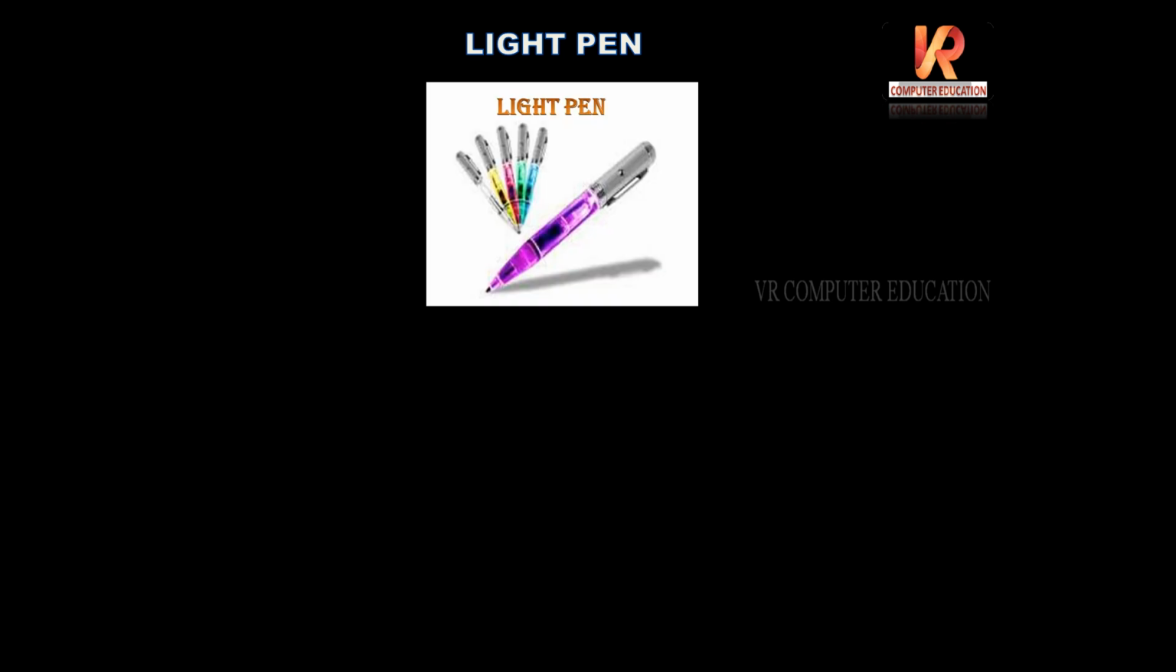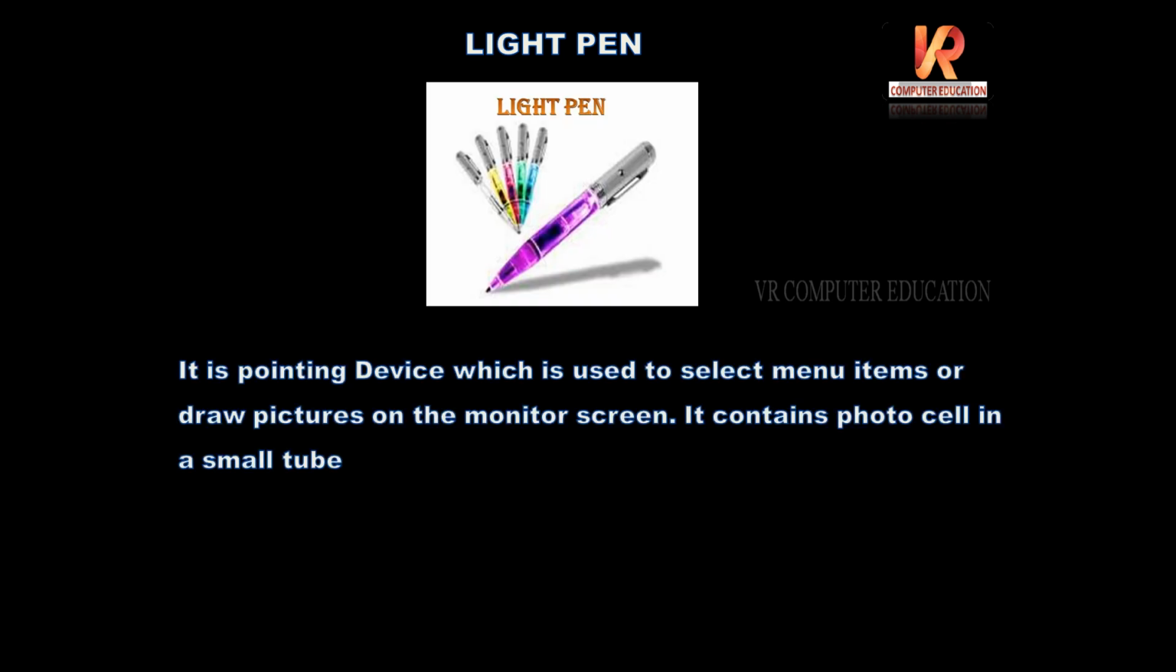Next, light pen. It is a pointing device which is used to select menu items or draw pictures on the monitor screen. It contains a photocell in a small tube. So this is a light pen.